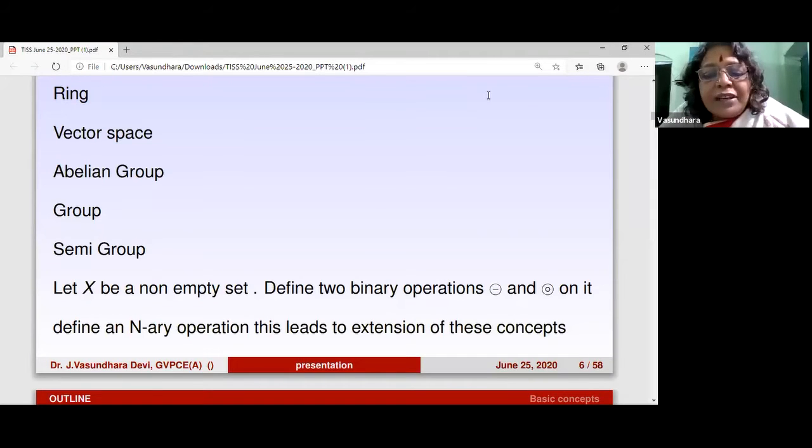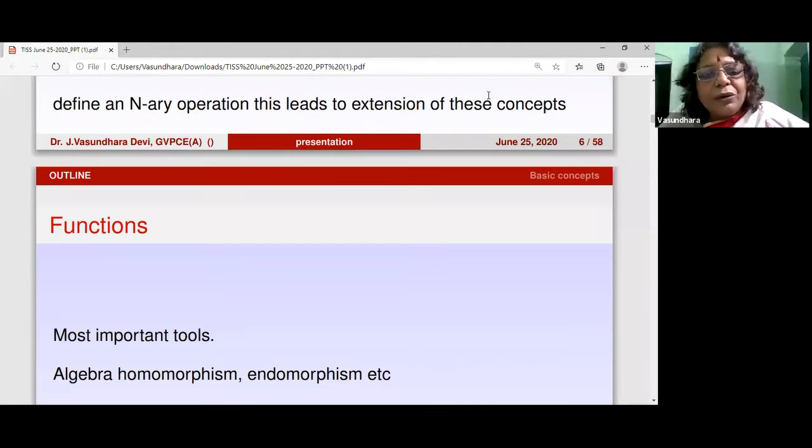Then you can extend it to ternary and n-ary operations. So this is an extension which leads to the study of algebraic structures in algebra. Now, I'll stop algebra for a little while and then we'll go to the functions.